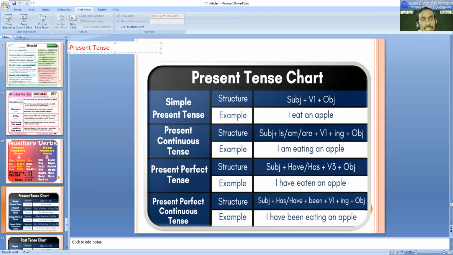So what comes in present tense? If you think about the actions which are completed in the present, they will come into present tense. But there are some actions which were completed in the past also that come in present. We'll talk about them when we see some of the subtypes. So first of all, we will talk about simple present tense here.